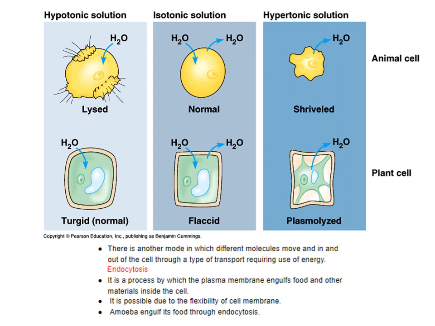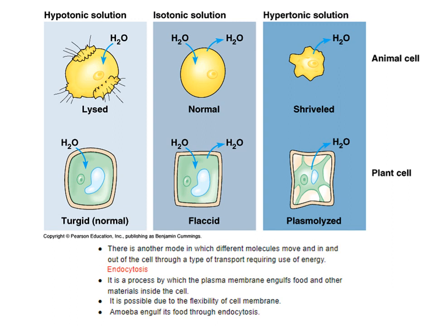Let's move to the hypertonic solution. What happens in hypertonic solution is that the cell will lose water, so the animal cell will shrink, and in the case of a plant cell, the contents of the protoplasm along with the plasma membrane will shrink, and a gap will be created between the plasma membrane and the cell wall.